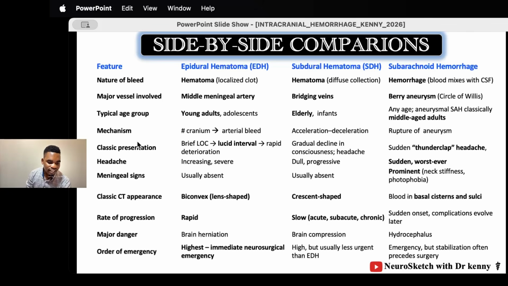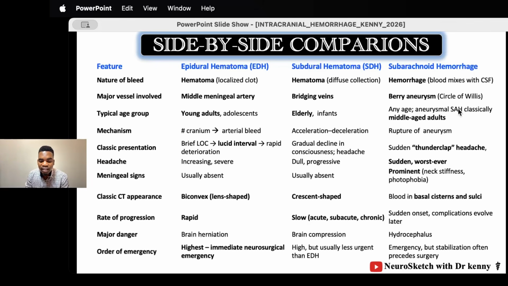What's the classic presentation? In epidural, remember your lucid interval: episodes of loss of consciousness intervened by a period of being clear-minded. In subdural hematoma, you have a gradual onset of loss of consciousness.